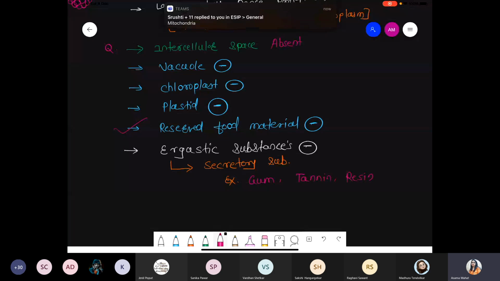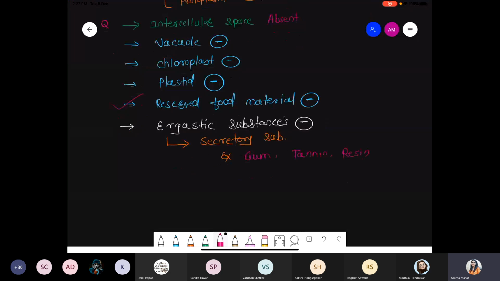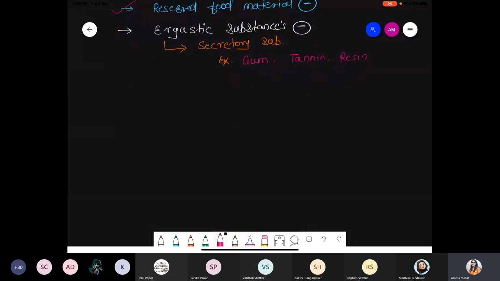तो ये तो पूरी list हो गई. Which part is absent? Now I'm taking list which part is present specifically in case of the meristematic and with their function. Okay, chalo. So should I continue next part? So first of all, we are talking about, definitely we mentioned one point here, that is plastid absent. Plastid absent, yes, but pre-plastid or that is precursor actually, that is called as the proplastid, but proplastid is present. Please underline this word, proplastid. And what is proplastid?